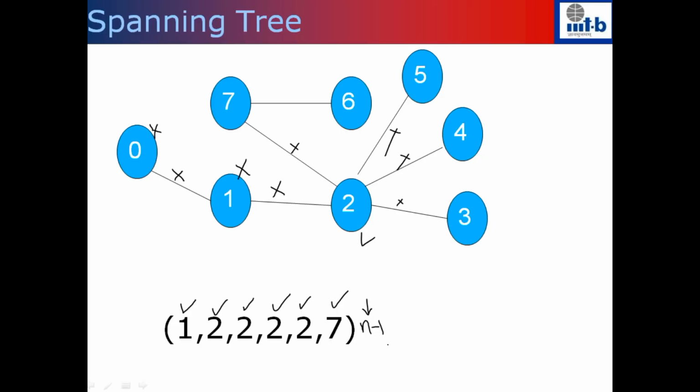So what's the algorithm to convert a spanning tree into the vector of length n minus 2? I'll repeat the algorithm. Among all the nodes with degree 1, pick the one which has the minimum label. Delete that from the graph. When you delete the node from the graph, you also delete the edge which is incident on it.